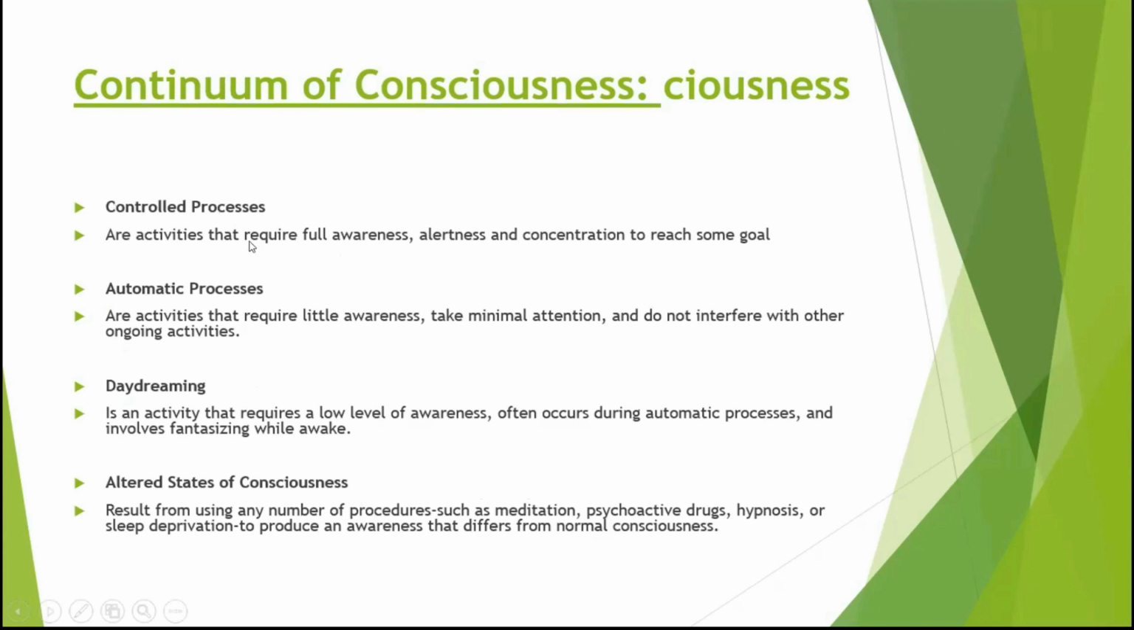All right. So there are different types of consciousness. We have controlled processes, automatic processes, daydreaming, and altered states of consciousness. Okay, let's talk about the controlled processes. It's called controlled processes because you actually know what is happening. You're aware, you're alert, you're concentrated, and you know what is happening because you're in control. Automatic processes, for example, you don't really think about it that much. It just happens. It's like an automatic thing for you already. You're not that conscious that you're doing it, but you know you're doing it.